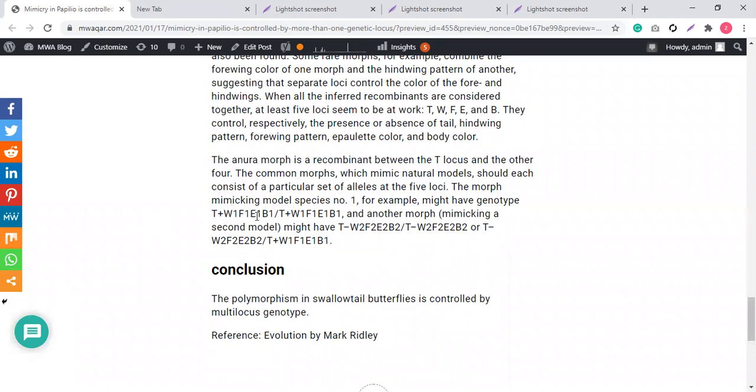Patterns may involve blue, green, yet red colors; the front wings and the back wings may be purple, green with marbling style or plain styling. Cool. And this other one has this combination. And another morph mimicking a second model might have this combination. You see, these are diploids. So two from this, two from this, and in the next generation, maybe in the offspring, this combination comes from this butterfly. One chromosome contains this in the offspring, and one chromosome has this pattern. You see, the offspring presented this. So there is a lot of variation.